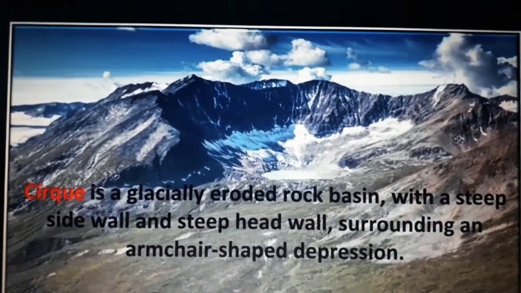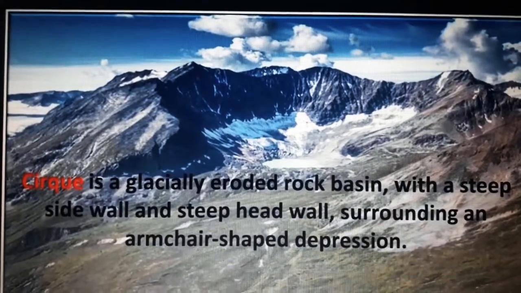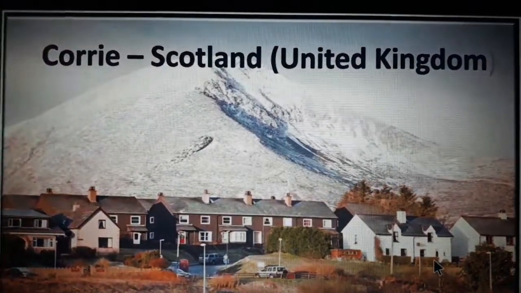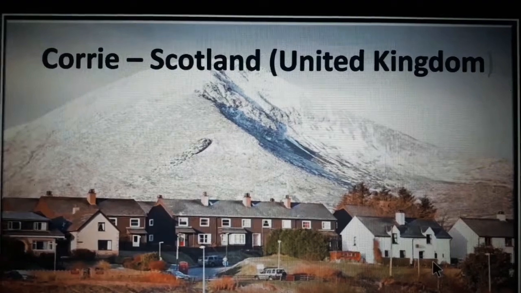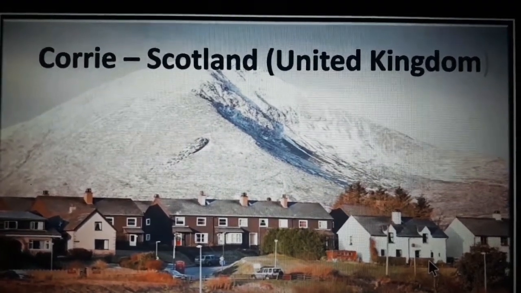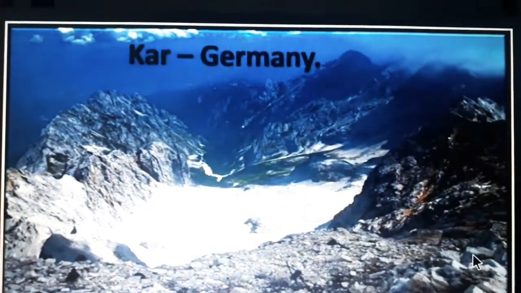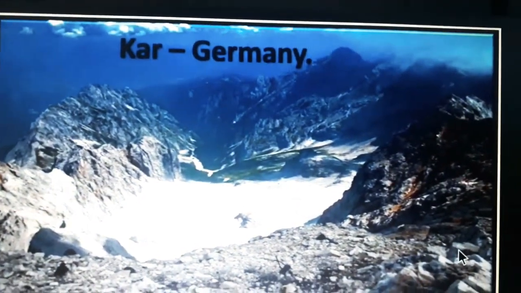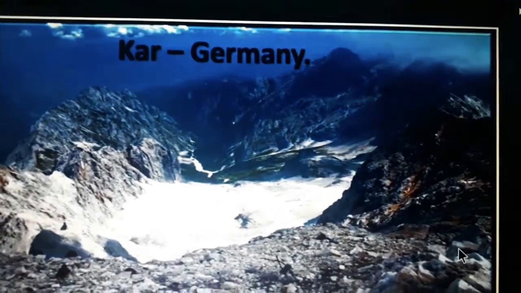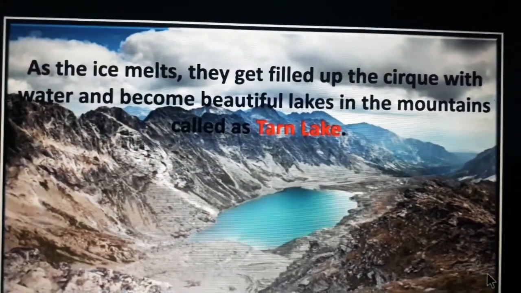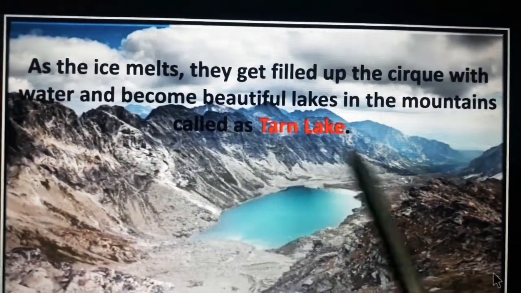An example of a cirque is Corrie, located in Scotland, United Kingdom, and Kar, that is in Germany. Next we'll learn what is a tarn lake.